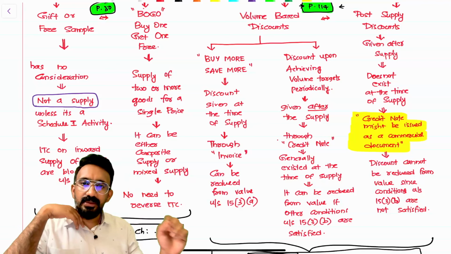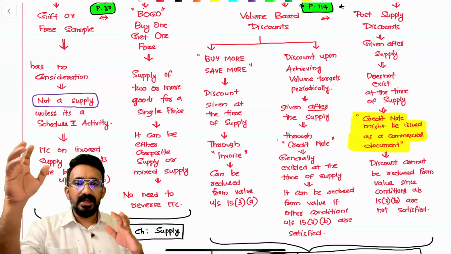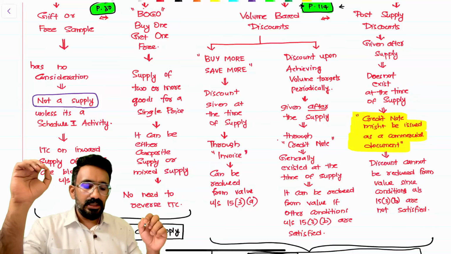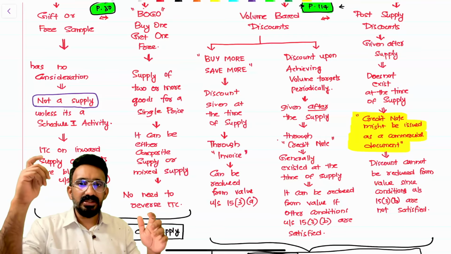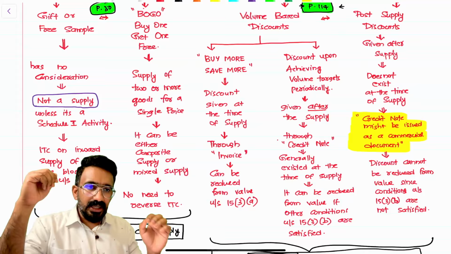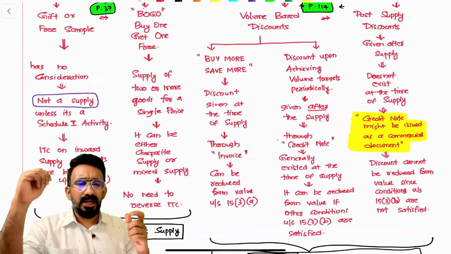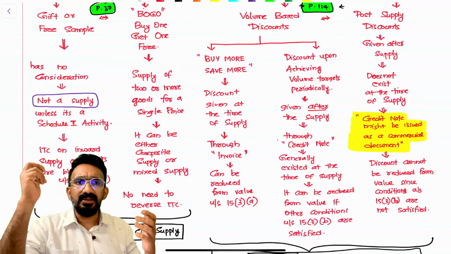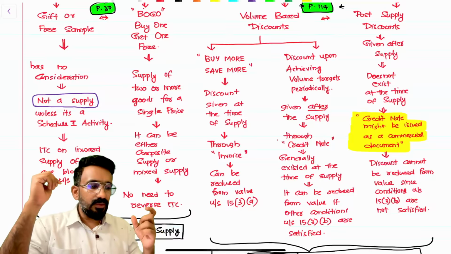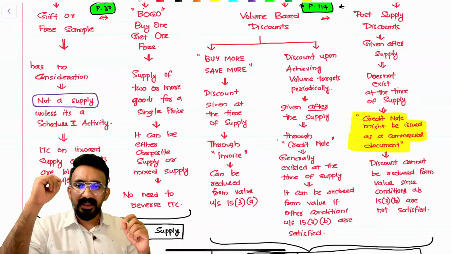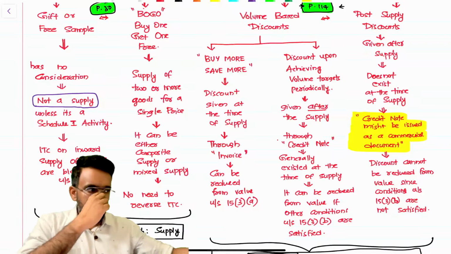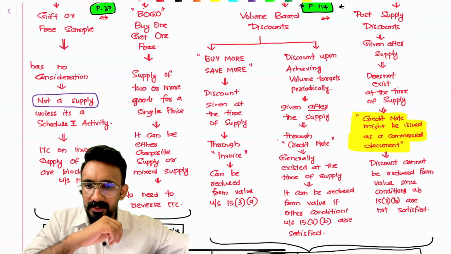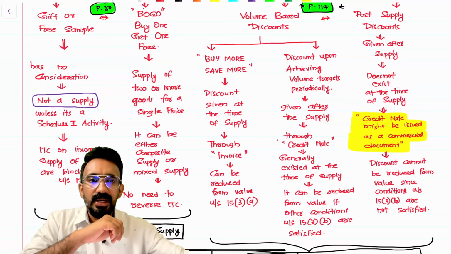Then, second, buy one get one free. Is that considered to be a free sample or gift and not treated as a supply of goods or services? The answer is no. Buy one get one free is there in which industry? Primarily in FMCG, primarily in ready-mades. If you go and buy one spectacle from Lenskart, you will get another spectacle for free. So buy one shirt, get another shirt for free, these kinds of schemes are very popular. Now if you analyze these schemes, you will understand that